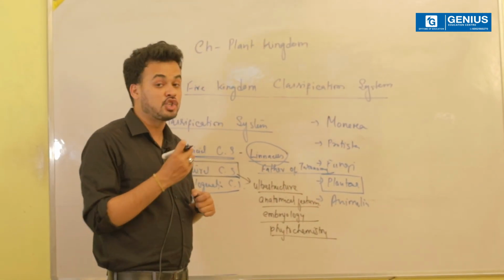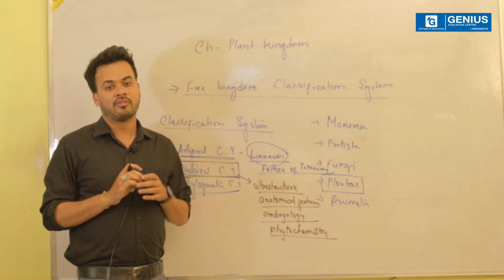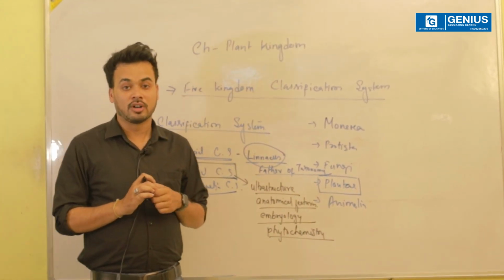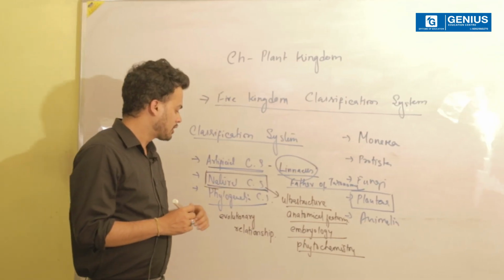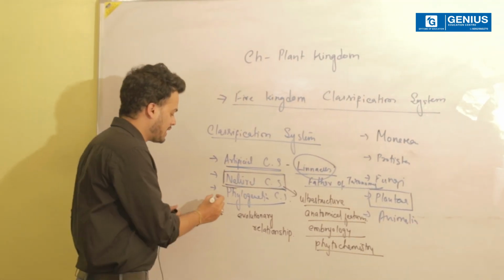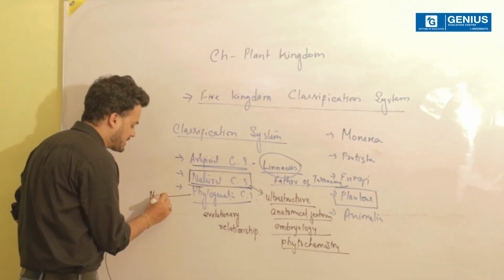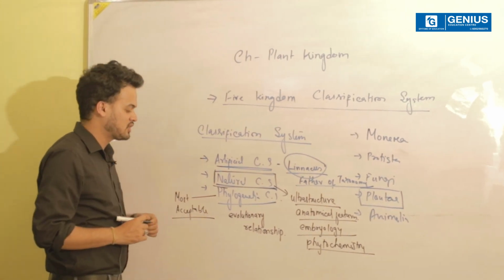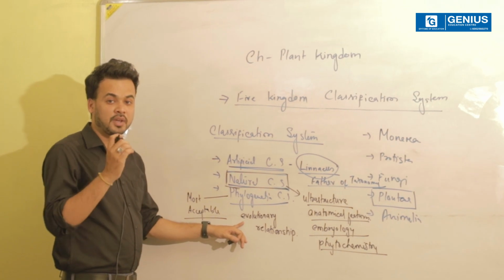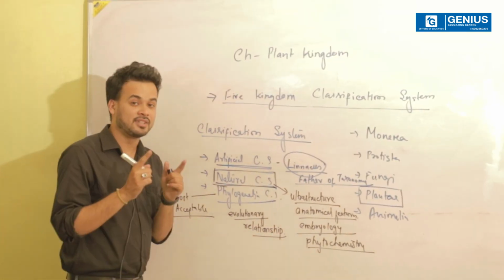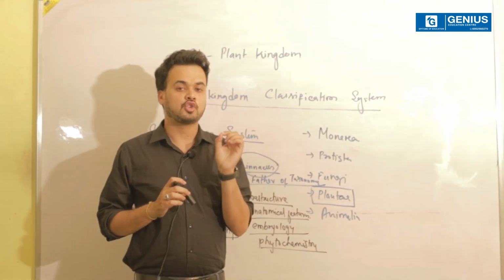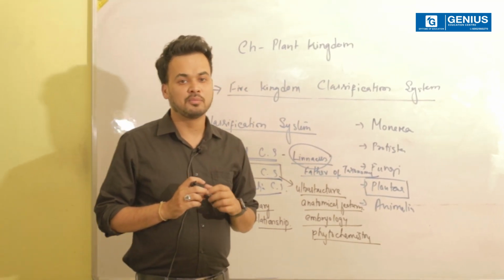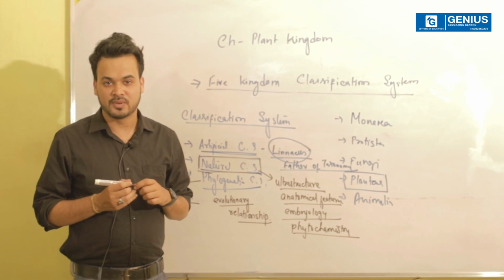It is going to ensure that the same type of organisms are placed under the same category. Next, we talk about the phylogenetic classification system, which is the most acceptable classification system, as I have already told in the beginning of the lecture. Now, why exactly is it the most acceptable? Because, as I have already written, it considers the evolutionary relationship, meaning it properly analyzes which organism is related to which organism, which makes it the most convenient and the most acceptable classification system in recent times.